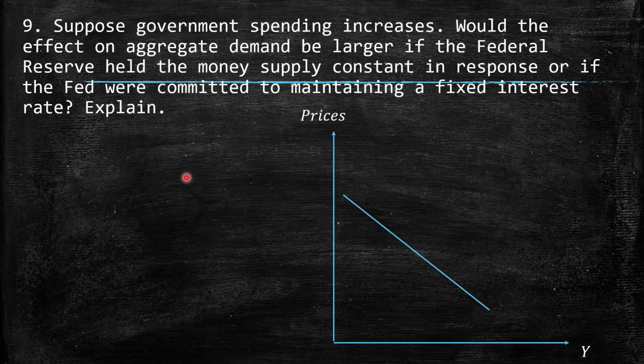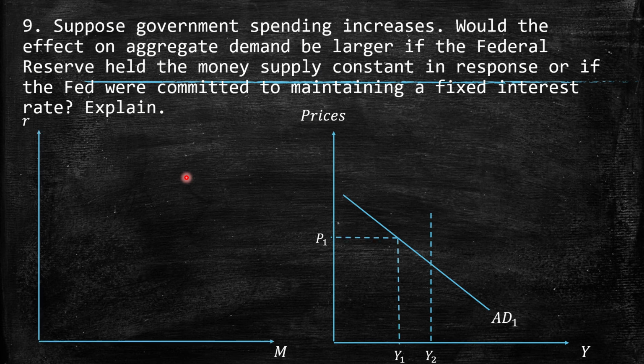We have the prices on the y-axis, and on the x-axis we have the production, the output. We put here AD1, the initial situation. And then on the left side we have the market of money.